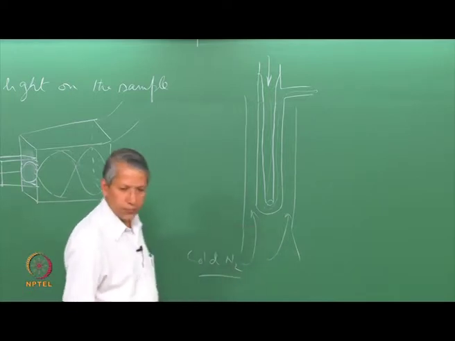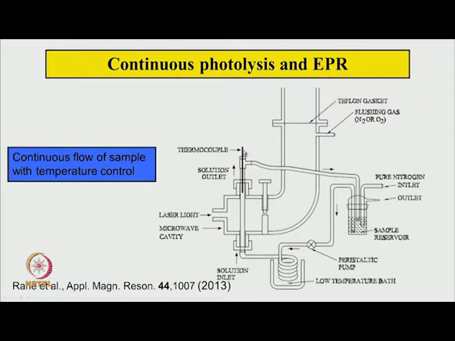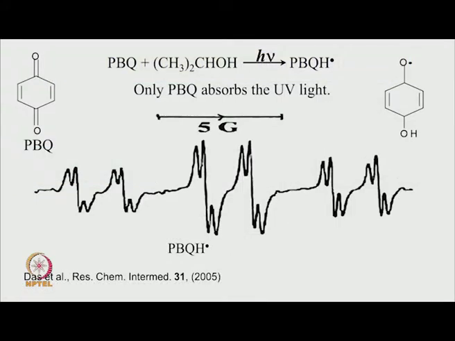The temperature is measured by this heater sensor assembly here, and in the previous one the temperature is measured by the thermocouple here.